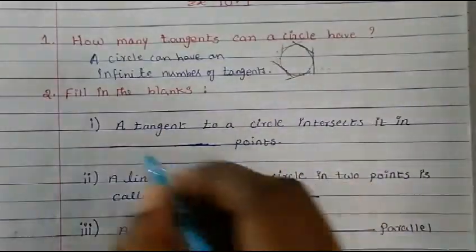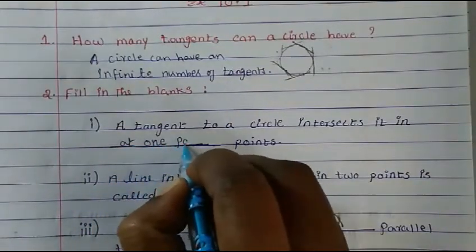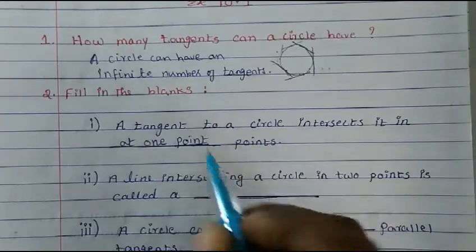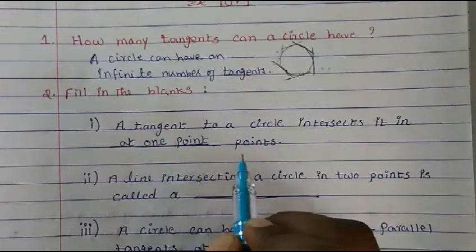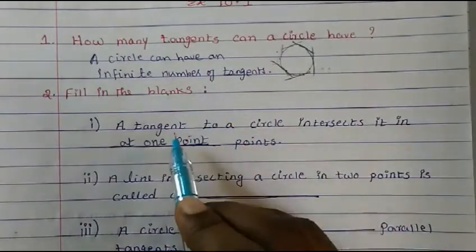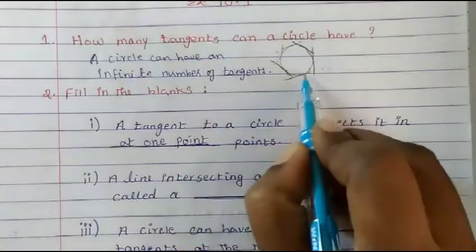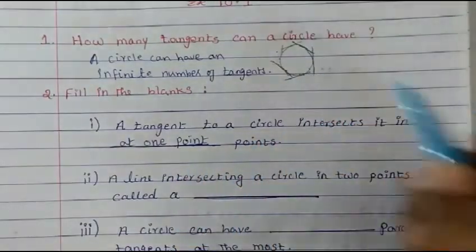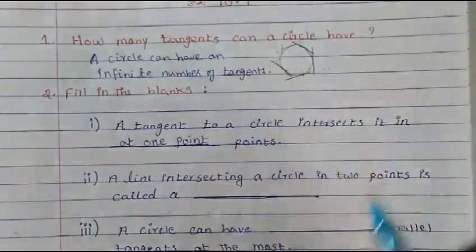The circle can have an infinite number of tangents, but a tangent cannot intersect at many points.